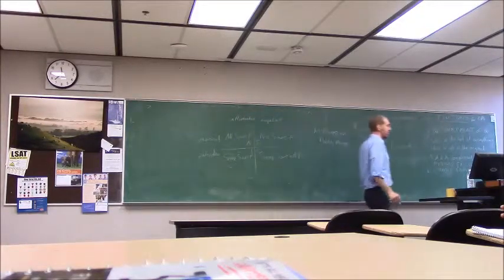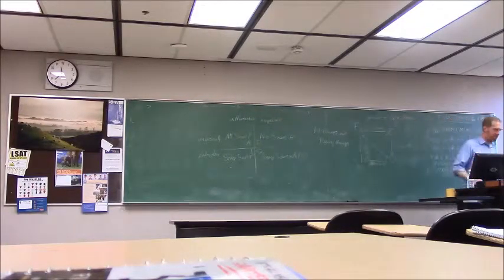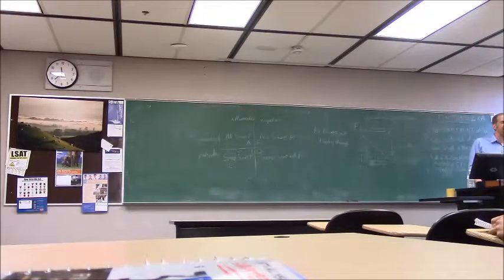Yeah, there are some examples in the book. So, for example, what is the relationship between these two? All S are P, some S are not P. Contradictory. So if the first one is true, the second one is false. All right. No S are P. Some S are not P.